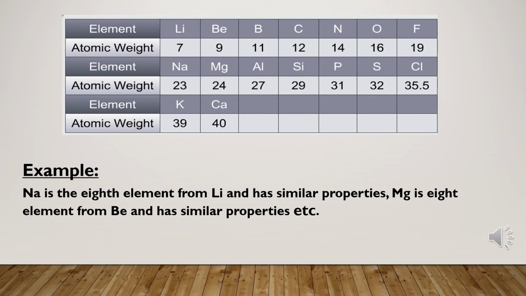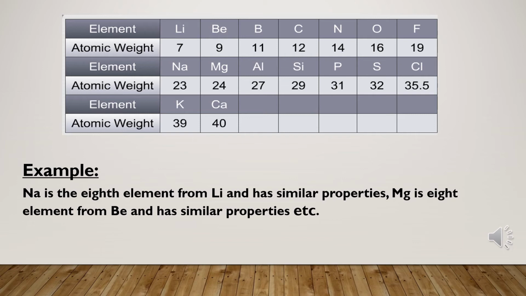Like you can see in the table that the first element is lithium, second is beryllium, third boron, fourth carbon, fifth nitrogen, sixth oxygen, seventh fluorine, and eighth is sodium.